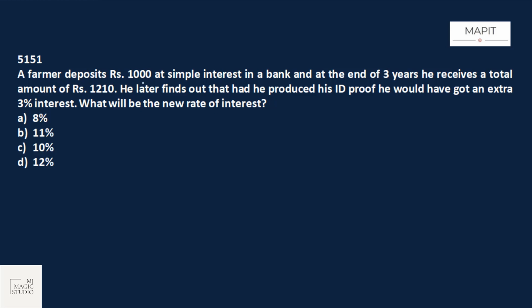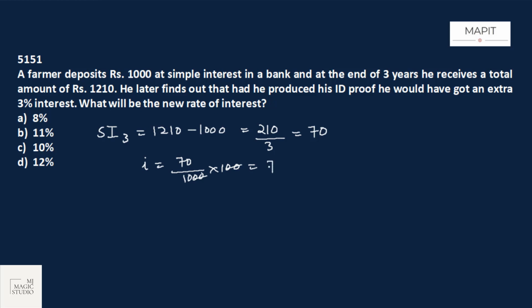A farmer deposits rupees 1,000 at simple interest in a bank, and at the end of 3 years he receives a total amount of 1210. That means simple interest received in 3 years is 1210 minus 1,000, that is 210 in 3 years. That means simple interest received in 1 year is 70 rupees. Over 1,000, that means interest rate is 70 by 1,000 into 100. That is 7%.